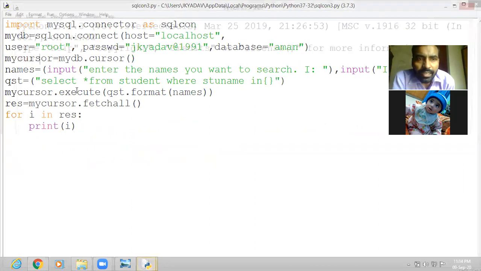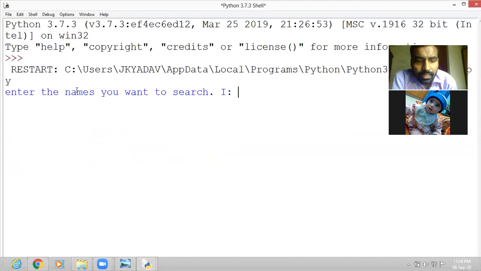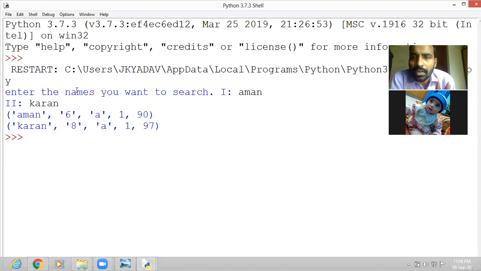Once again we have to enter the name, suppose Aman. Second name, suppose Karan. Now you can see the result. Okay, so it means this is the way we have to form the query: by giving the input and then forming the query according to the given input.